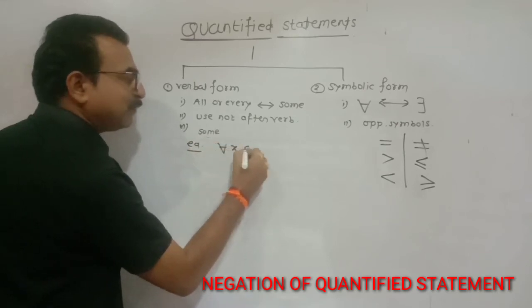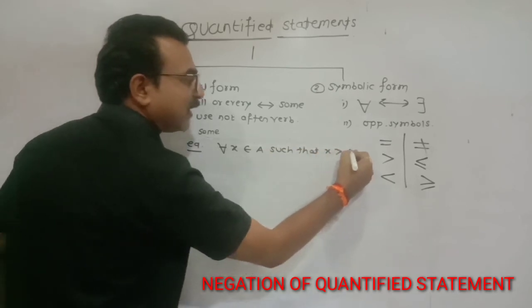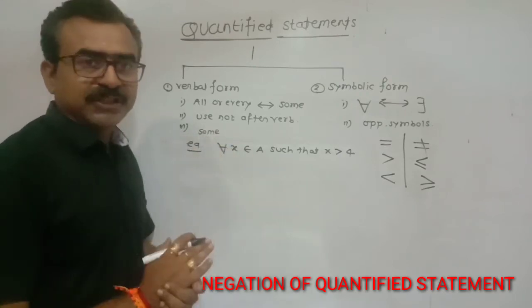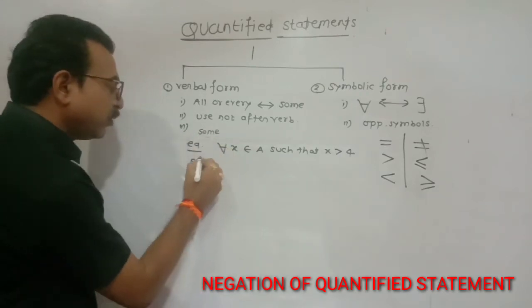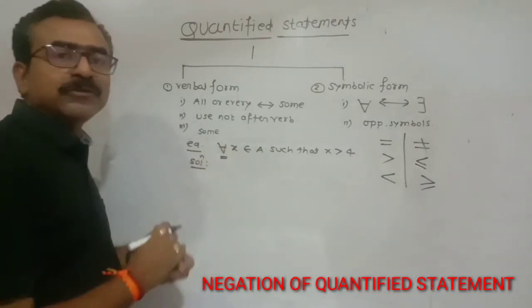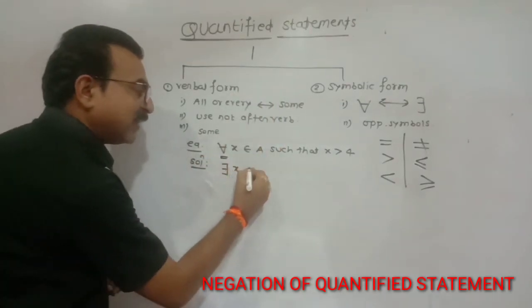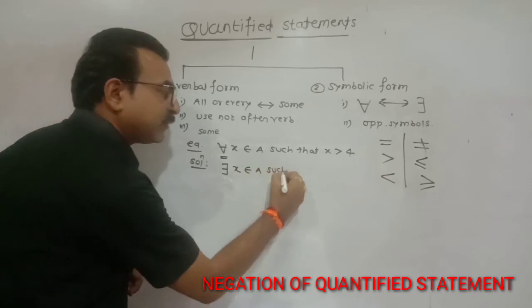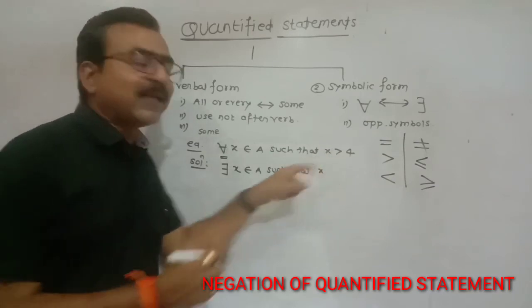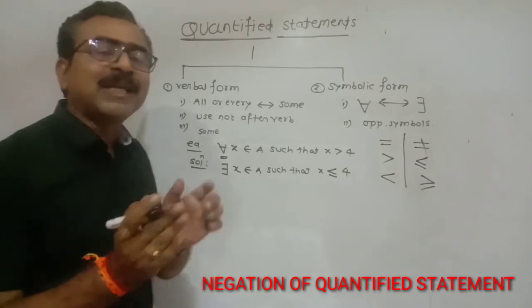For all x belongs to A such that x greater than 4. This is your example and your question is write its negation. Students, in the given statement the symbol of universal quantifier is given, so replace it by the symbol of existential quantifier. Then x as it is belongs to A such that x greater than 4, so in place of greater than write down less than or equal to 4. Let us take another example.